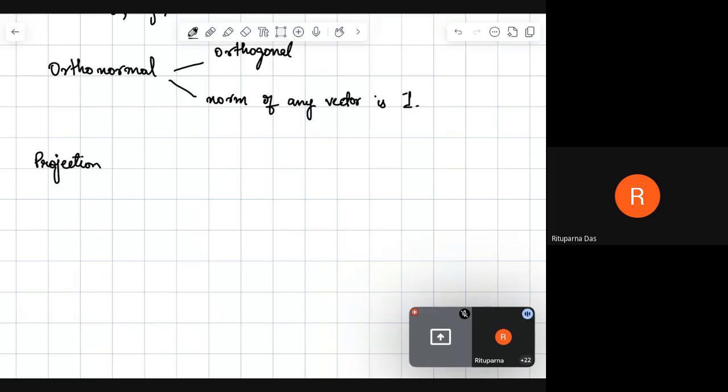Say we have a vector v, and we want to find its projection along vector A, right? So how do we find the projection? The projection will be norm of v divided by norm of A multiplied by the vector A.